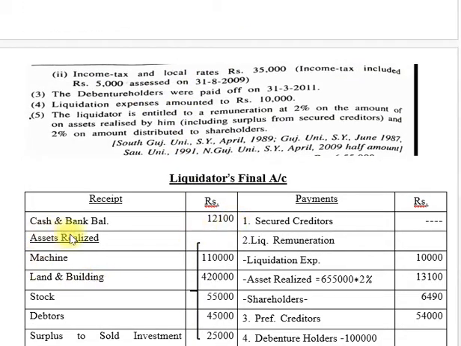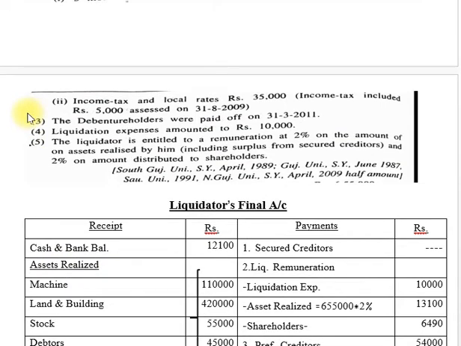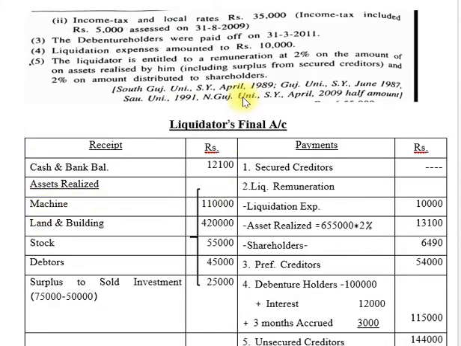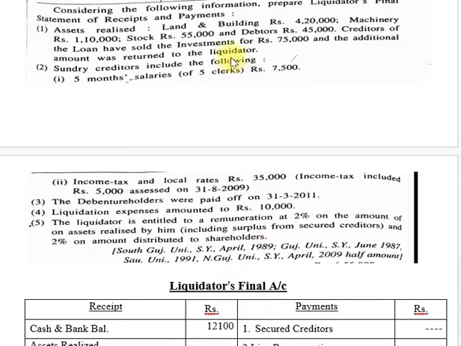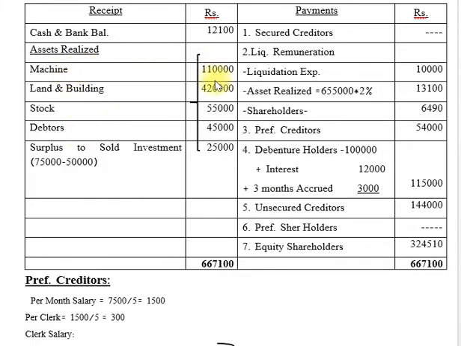Then assets realized, meaning when the liquidator sold your assets and got the money, you note down here: machinery 1 lakh 10,000, land and building 4 lakh 20,000, stock 55,000 and debtors 45,000.